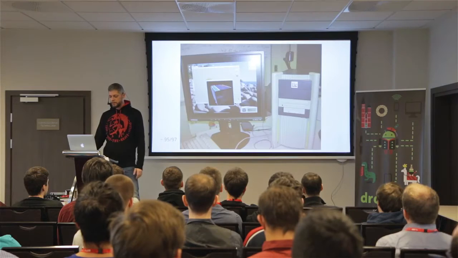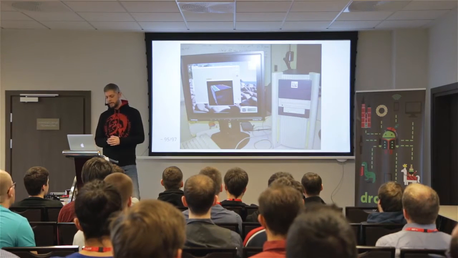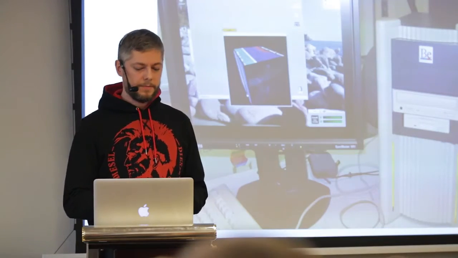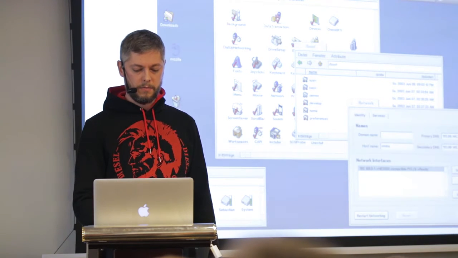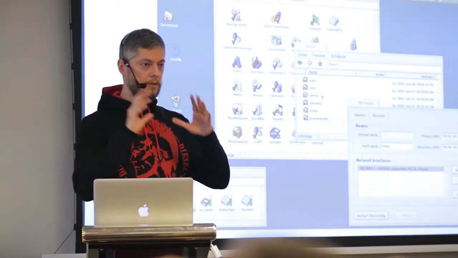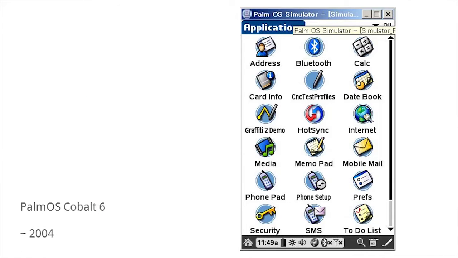Now, as we understand who created Binder, let's see what it was created for. Binder was created to run this hardware, this computer. It's from the mid 90s, the BeBox. This computer was running this awesome operating system. To be honest, it looks quite nice. We have here settings, some files. So Binder was meant to run this thing, and it ended up on PalmOS.